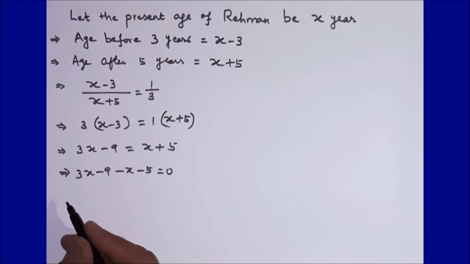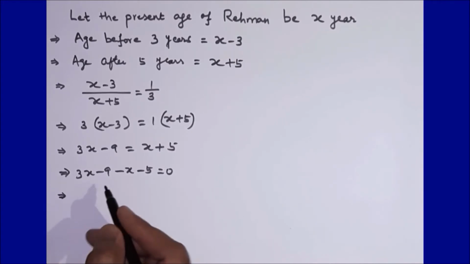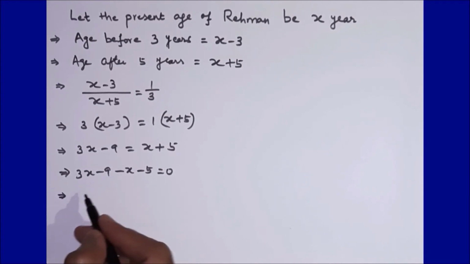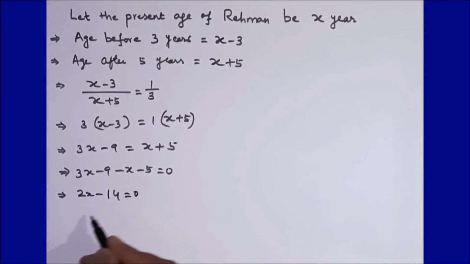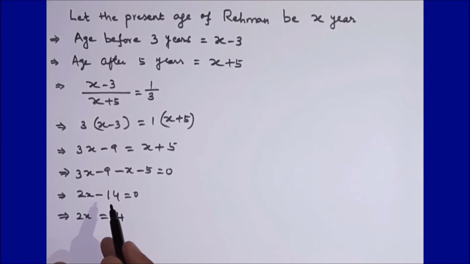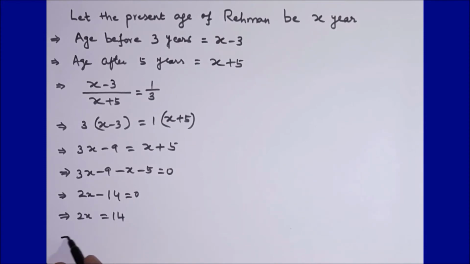Now this equation will be 3x minus x, which is 2x, minus 14 is equal to 0, or I can write 2x is equal to 14, because I took this 14 to the right hand side, or x is equal to 14 upon 2, or x is equal to 7.